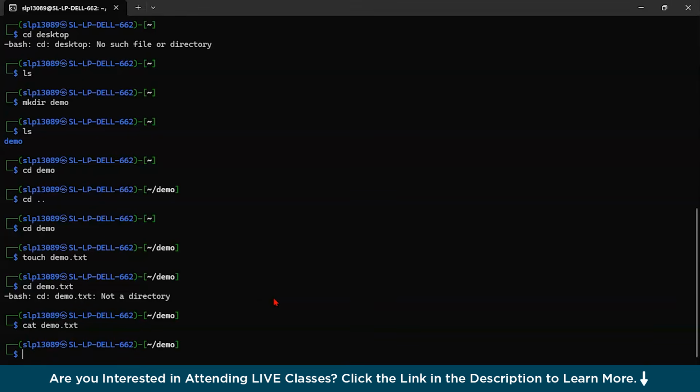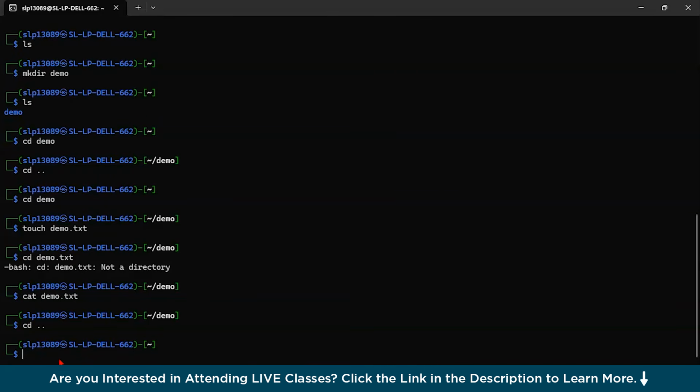Now let us download some amazing tools, because Kali Linux has support for a lot of tools, and let us try to do some hands-on activity with them. Okay guys, now let us try to download Nmap first. So what is Nmap? Nmap is basically for network scanning purposes. So that's a very amazing tool.